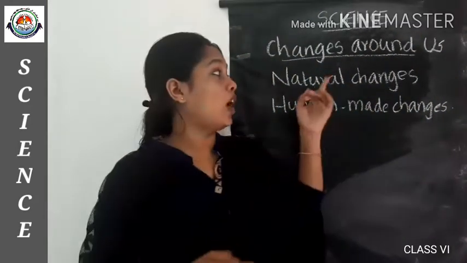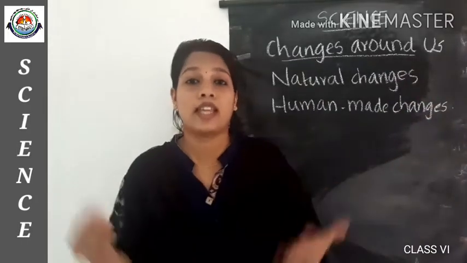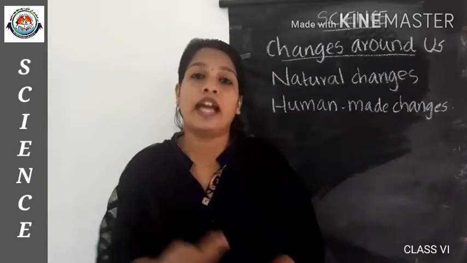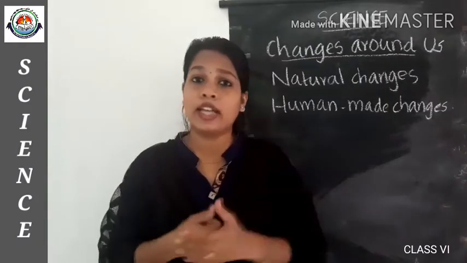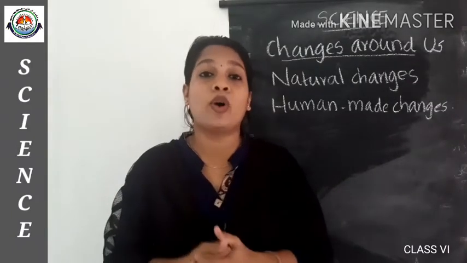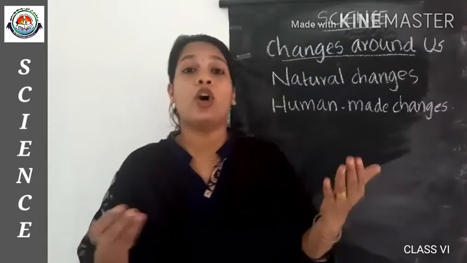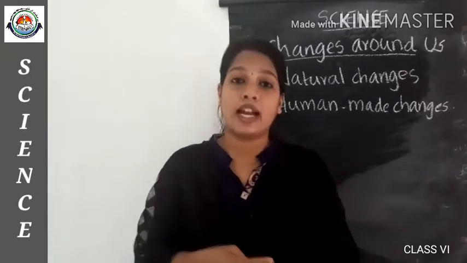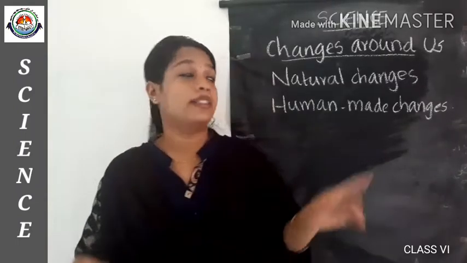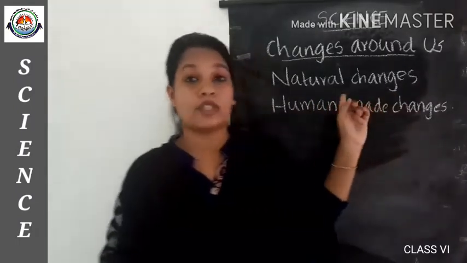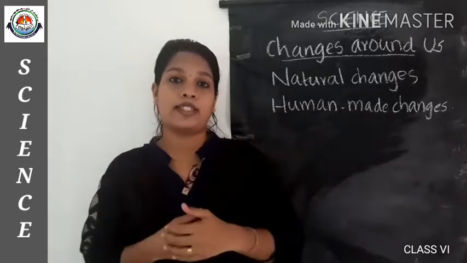So can you tell what is a natural change? Natural change is the change which occurs naturally. For example, the blooming of flowers. Does it occur naturally? Yes, it will occur naturally. And the changes in the weather, the occurrence of day and night, the formation of cloud, these all are the natural changes which occur naturally in our surroundings.